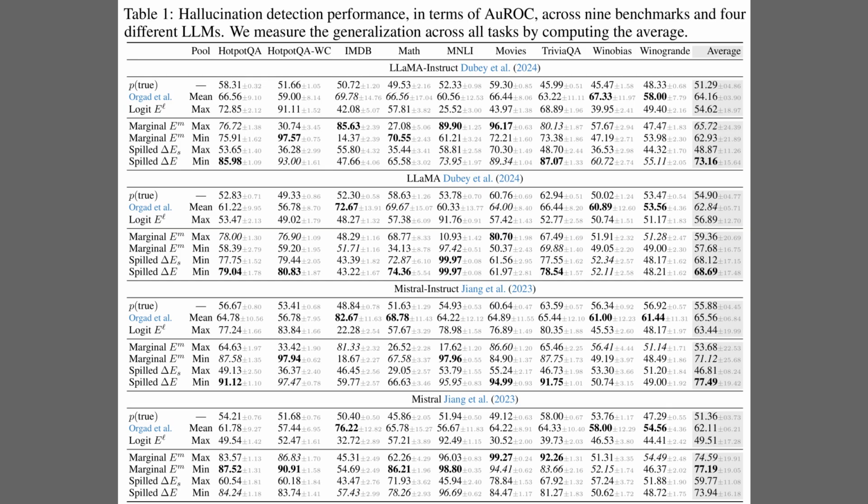So, while the previous figures visualize the concept, Table 1 provides the hard numbers across all 9 benchmarks and 4 model architectures. The rows group different methods, comparing the author's spilled energy approach against baselines like raw Logits and the probing classifiers from Orgad et al. If you look at the average column on the far right, the proposed method, specifically utilizing min pooling, consistently leads the pack. For instance, on Llama Instruct, it achieves an AUROC of roughly 73%, a solid jump over the probing baseline's 64%. This pattern holds true for Mistral models as well, confirming the energy metric reliably detects hallucinations without task-specific training.